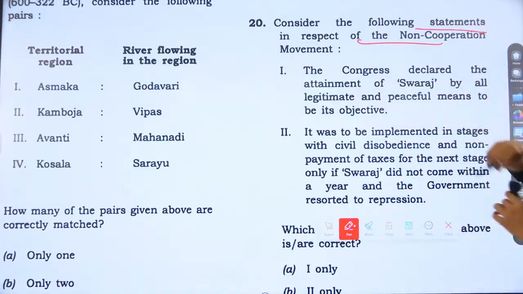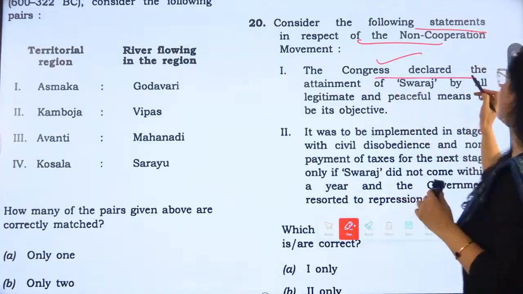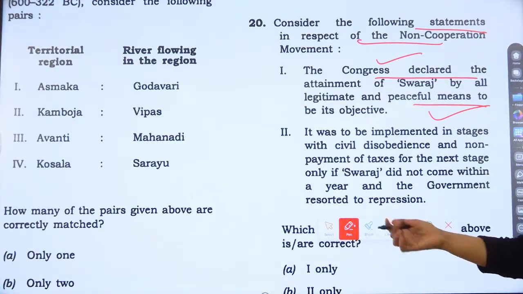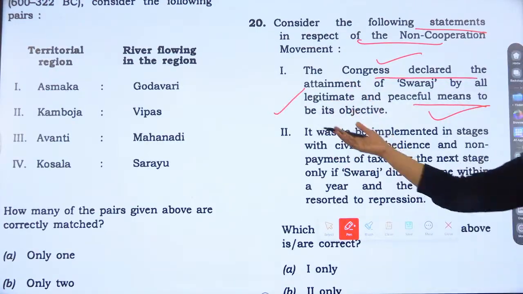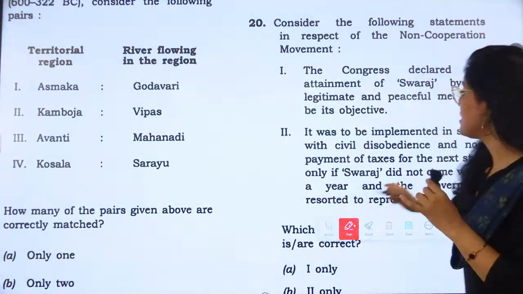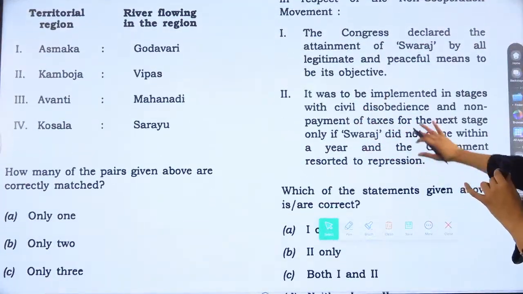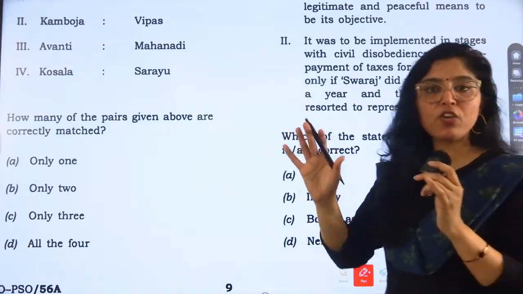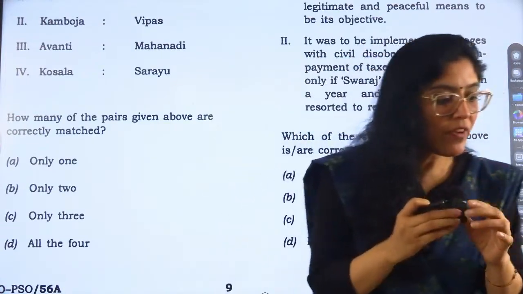Okay. Now, again, the non-cooperation movement. Consider the following statements in respect of the non-cooperation movement. The Congress declared the attainment of Swaraj by legitimate and peaceful means to be its objective. Is it correct? Yeah, it is correct. Now, one second. I hope it is clear. If anything is not okay, please let me know in the comment section. I'm checking your comments also.